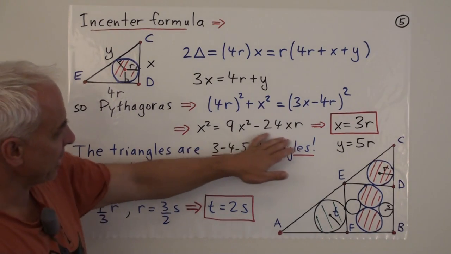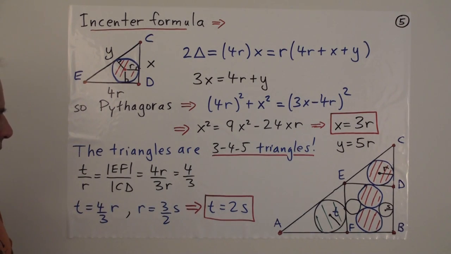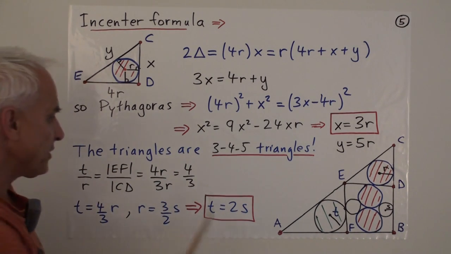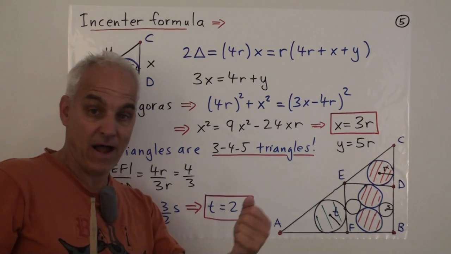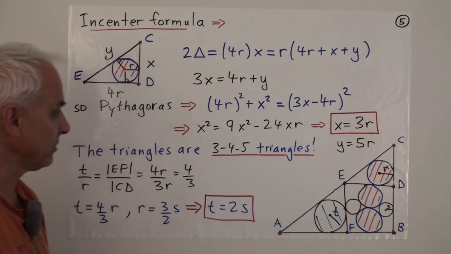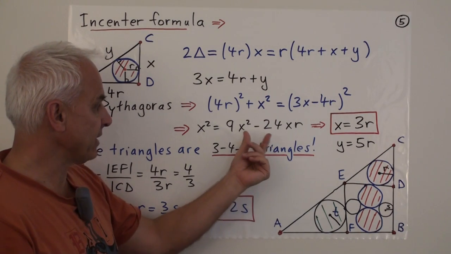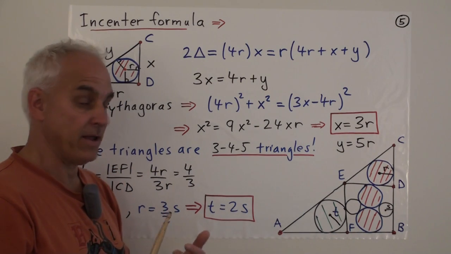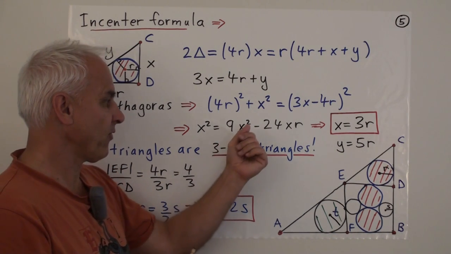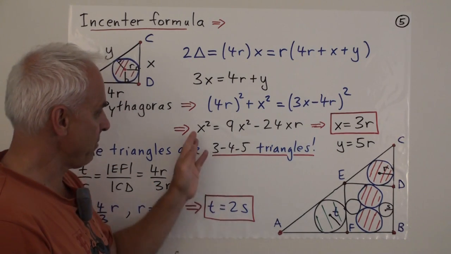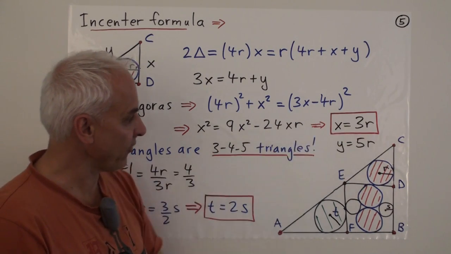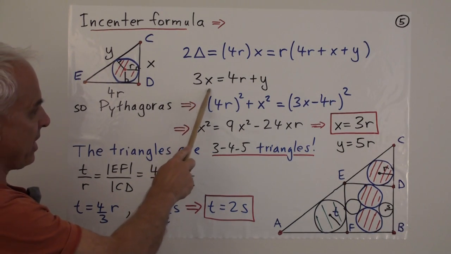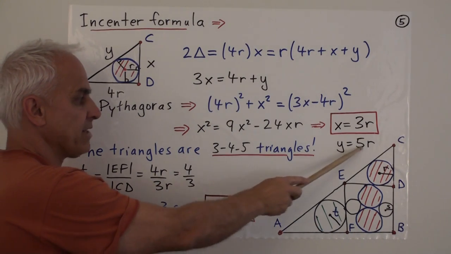Alright, so now we look at this relation and ask what we can do with that. Well, we can combine the x squared with the 9x squared to make 8x squared. And there's an x in all three terms, so we can divide out an x because x is non-zero. So then 8x equals 24r. Or if we divide by 8, x equals 3r. So that pleasantly simplifies to x equals 3r. And then if x equals 3r, then 9r equals 4r plus y. That means that y has to equal 5r.